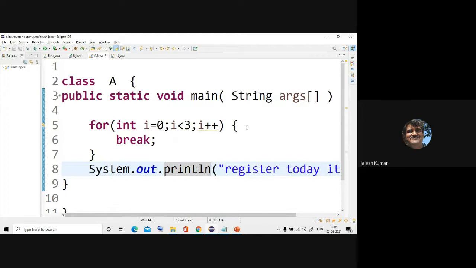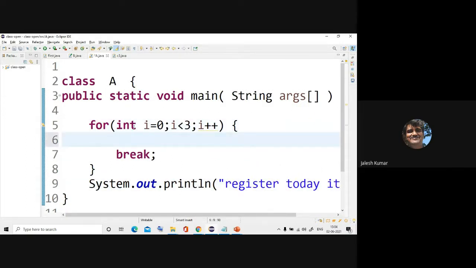Now, if we have one more for loop, for j equals 0, j less than 3, j plus plus, we will write like this.